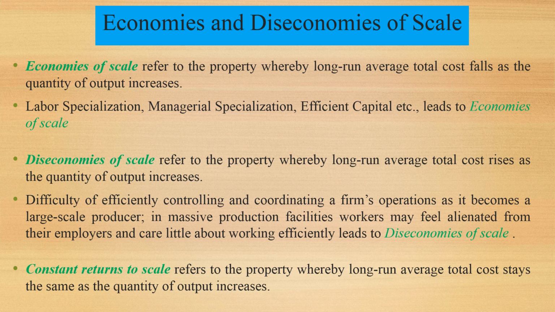Economies and diseconomies of scale. Economies of scale refer to the property whereby long run average total cost falls as the quantity of output increases. How do economies of scale occur? Economies of scale occur due to labor specialization, managerial specialization, efficient capital, etc. When we have labor specialization, we have less cost of production. As a result, as our output increases, the cost of production decreases.